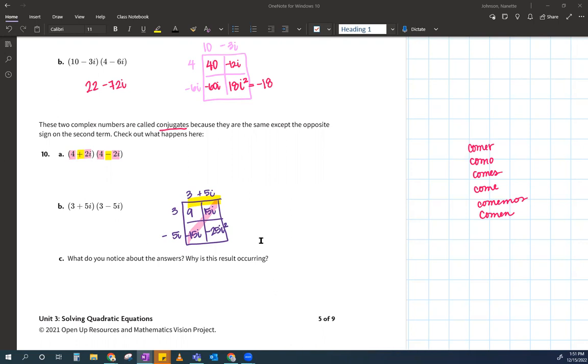Very good. So what's negative 25 i squared? Yeah, it's positive 25. Wait, Ms. Johnson, why is it positive 25? Because negative 25 times negative 1 makes a positive 25. Very good. So when I simplify this all out, what numbers should I put here?